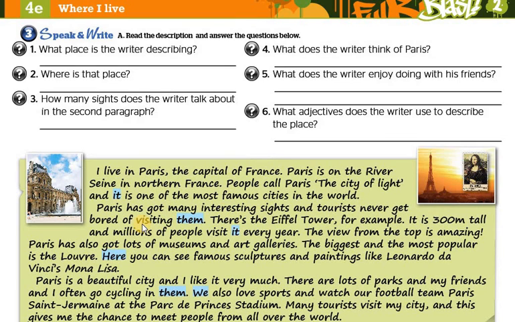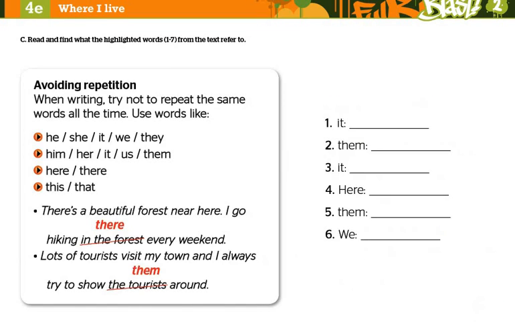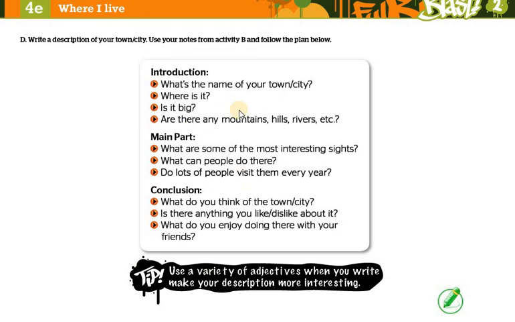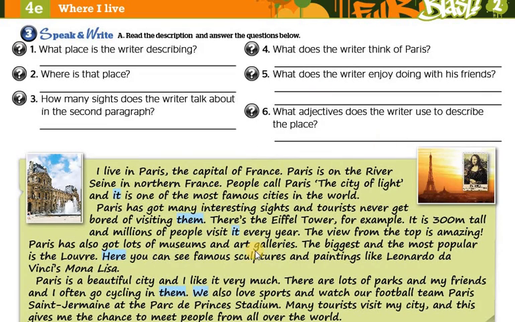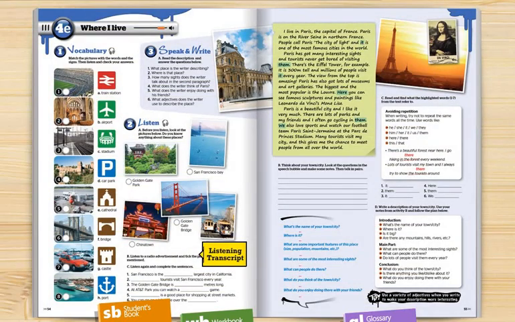It's a good example to follow. It has the same structure as we find here. You can follow the text and write exactly the same as it. So this is how we write a description of a city.